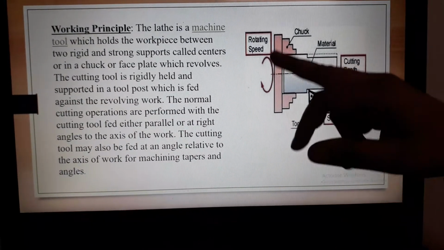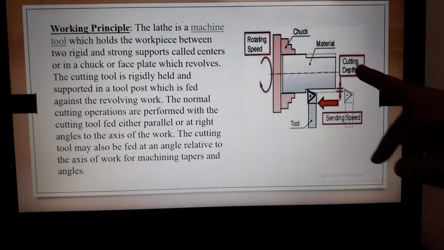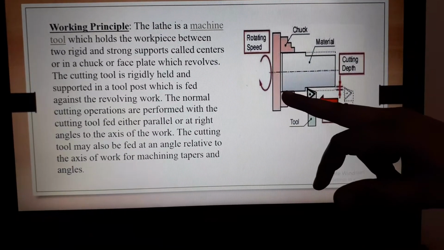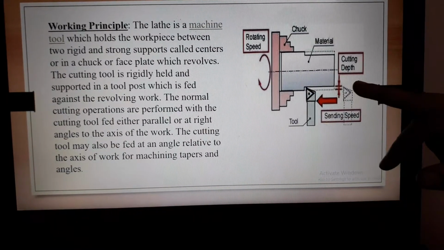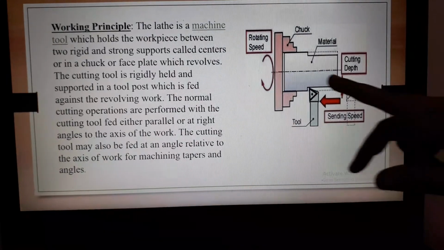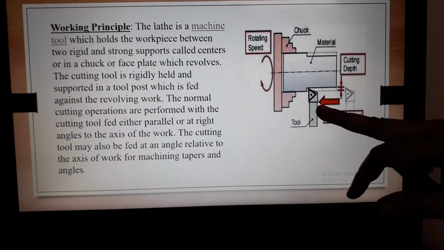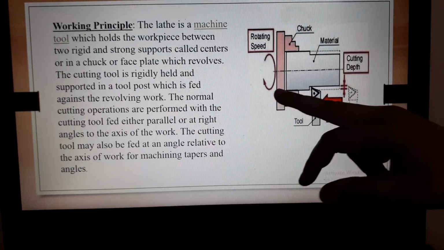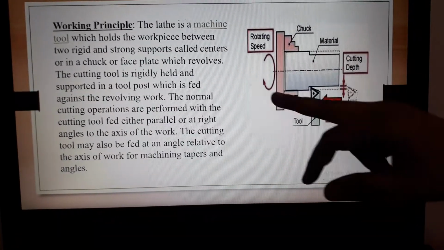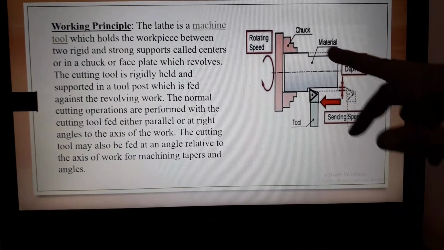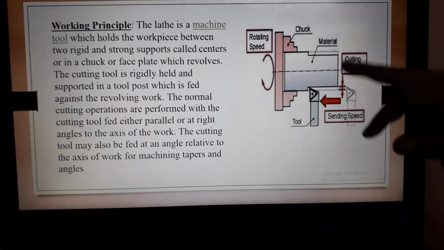First, the workpiece is held between two rigid supports. One is the live center, the chuck, and the other is the dead center, the tailstock. We use a tool post to hold the cutting tool. The chuck is connected to the motor and rotated at high speed, so the workpiece also revolves.